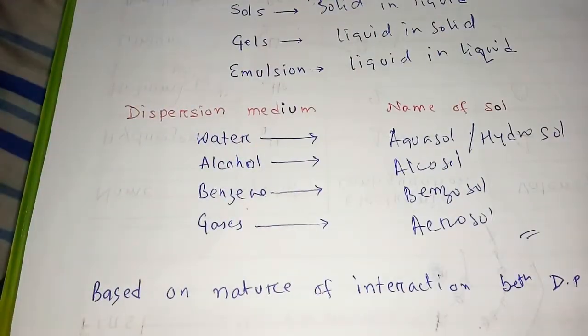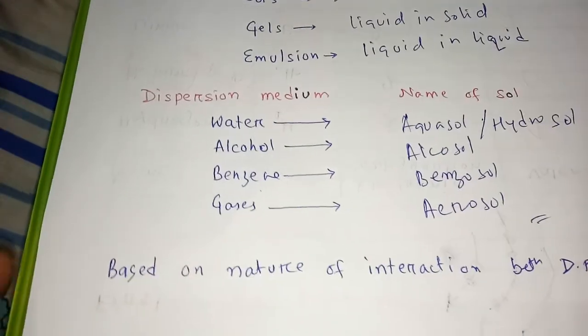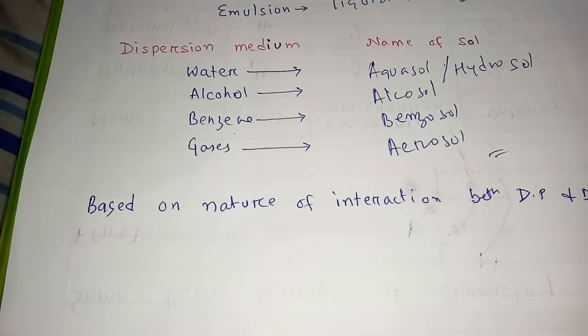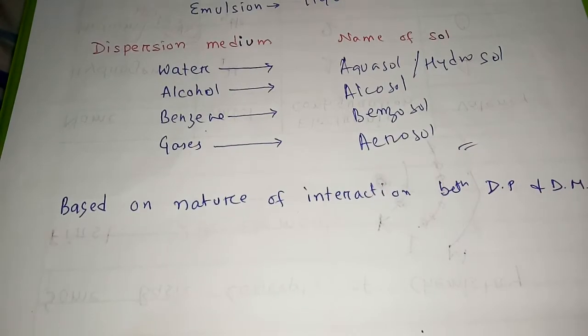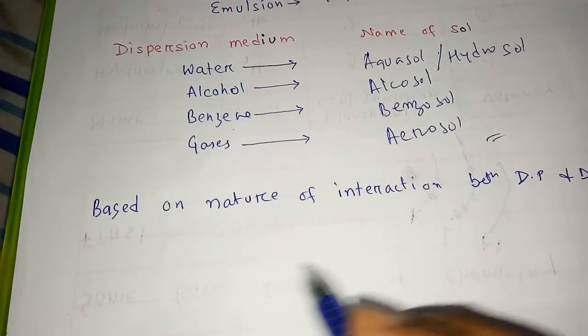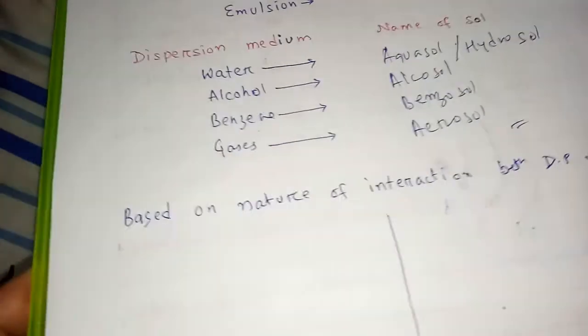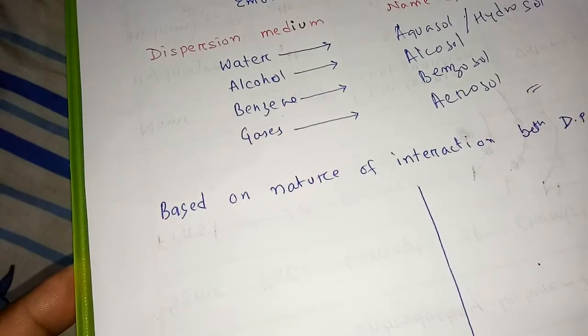Next, based on the nature of interaction between dispersion phase and dispersion medium, there are two types of colloids. One is lyophilic, another one is lyophobic.